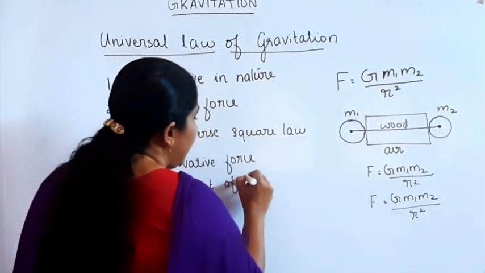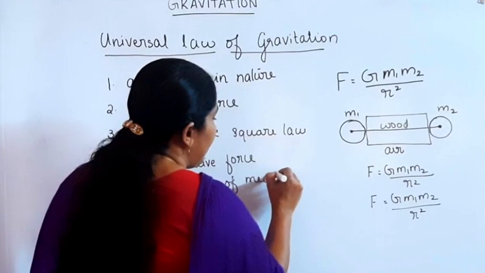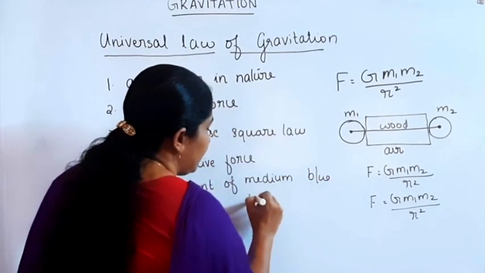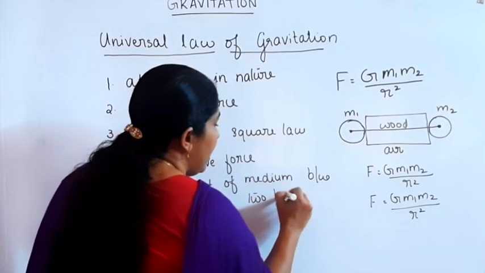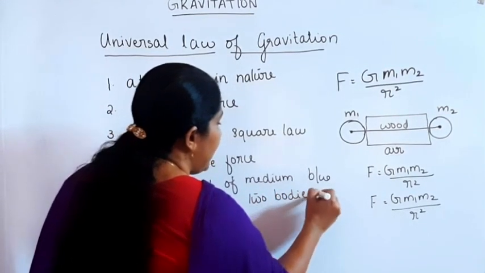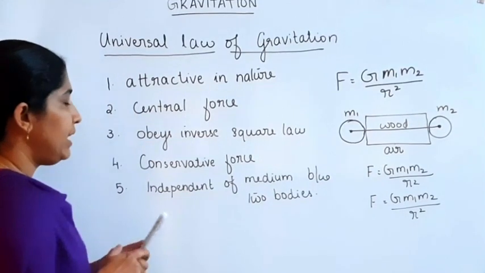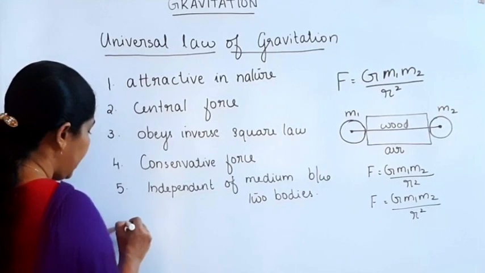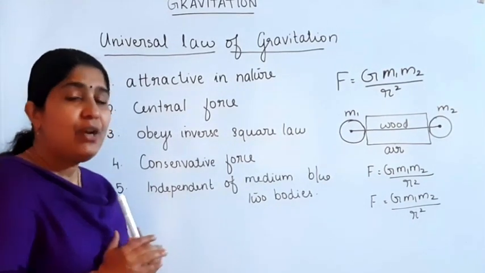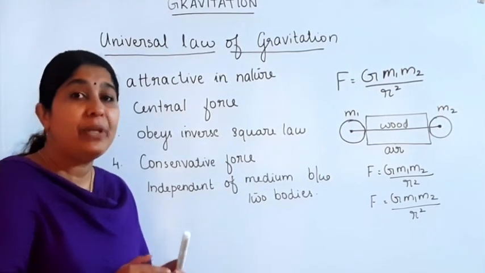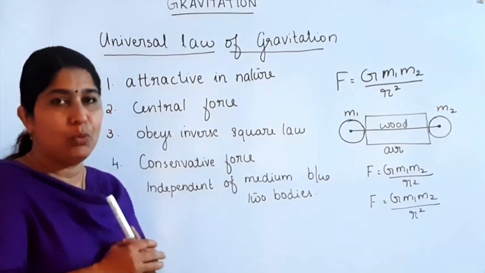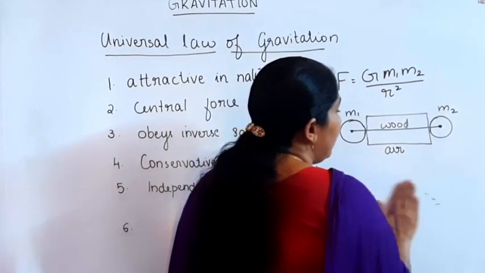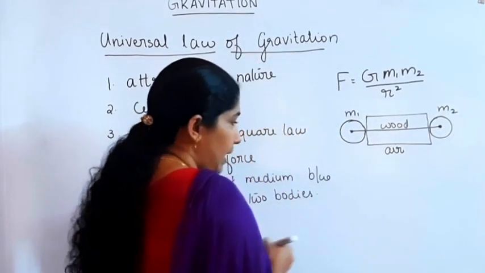The next point, the sixth point, is that gravitational force is independent of the presence of a third body.